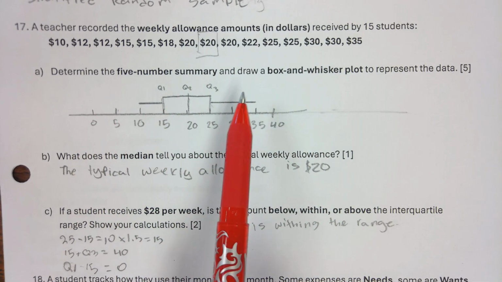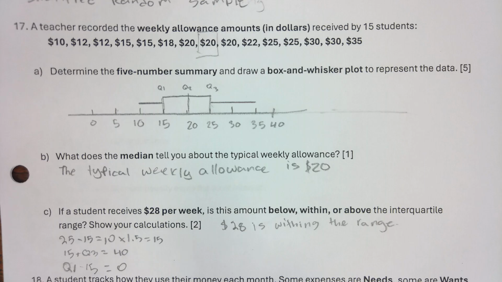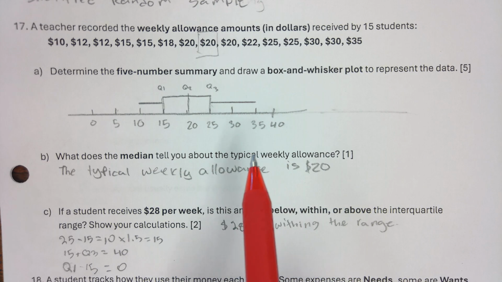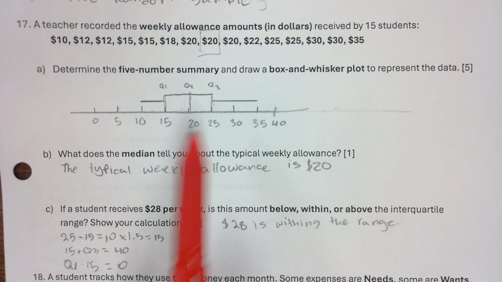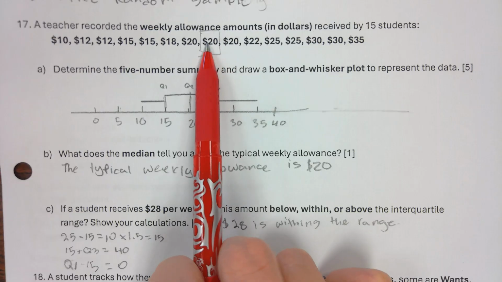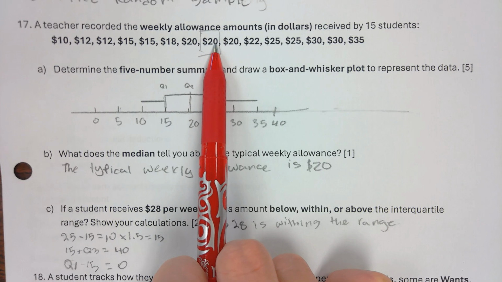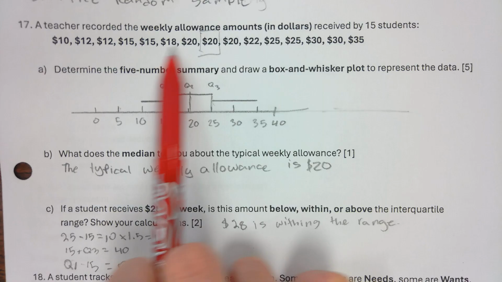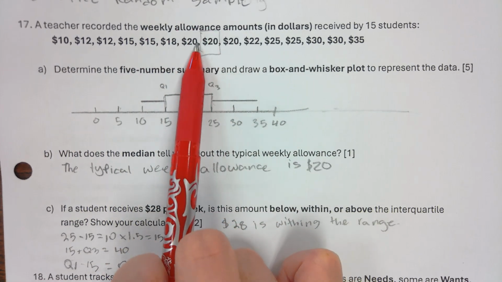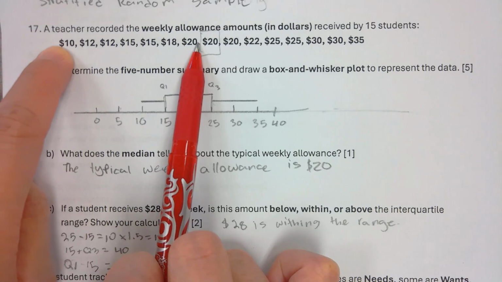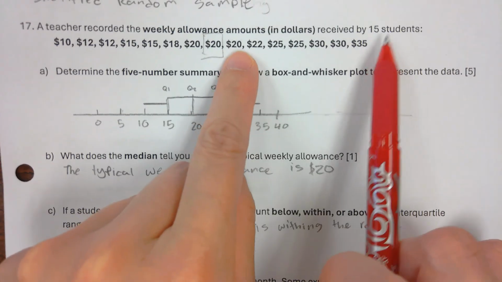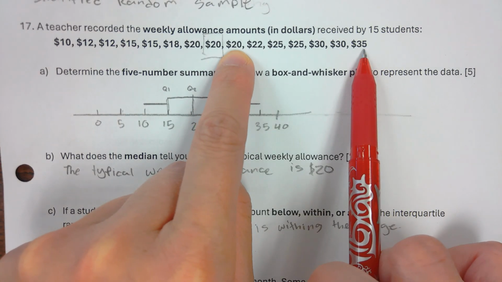Number 17, box plot. All right, so you do need to know how to draw it. I told you guys already, you will see it on the final exam. It will be worth 5 marks. So you need to know how to draw it. Some people were asking me if 20 is the median, do I still include it in the Q1 and Q3? So if this is your median, to the left of it, this part is calculating your Q1. And then to the right of it, you use this part to calculate Q3.